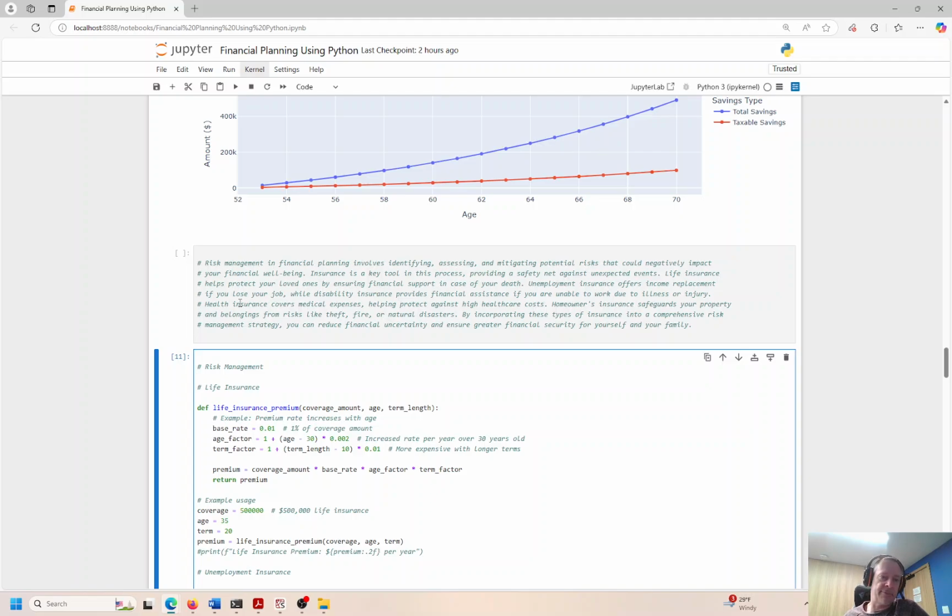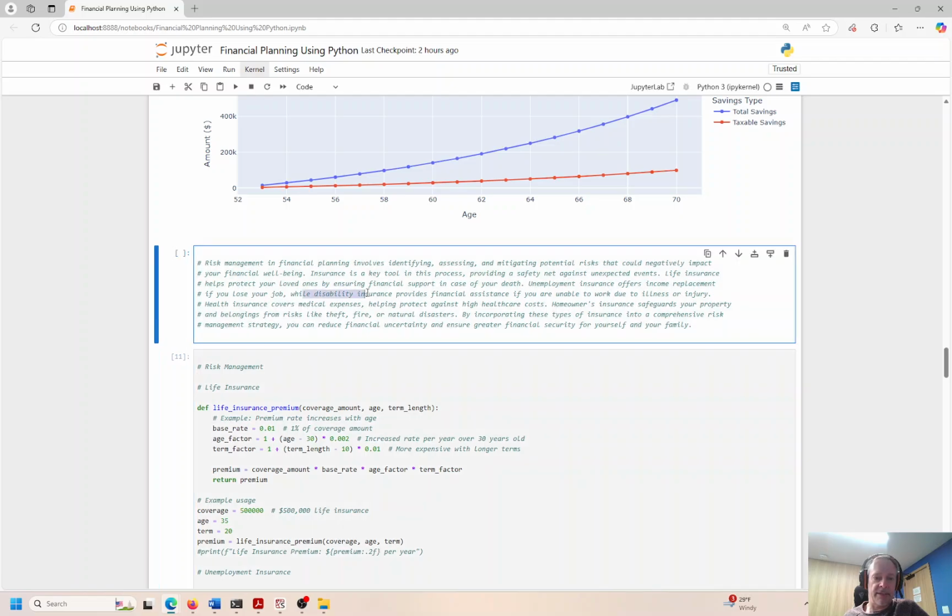Or financial income, whatever you want to call it. If you lose your job, well, you have a disability that could affect your income stream severely, right? So disability insurance might be something that you should consider. You might have this through work. If you work for yourself, you might have to get a separate carve-out plan or something like that.